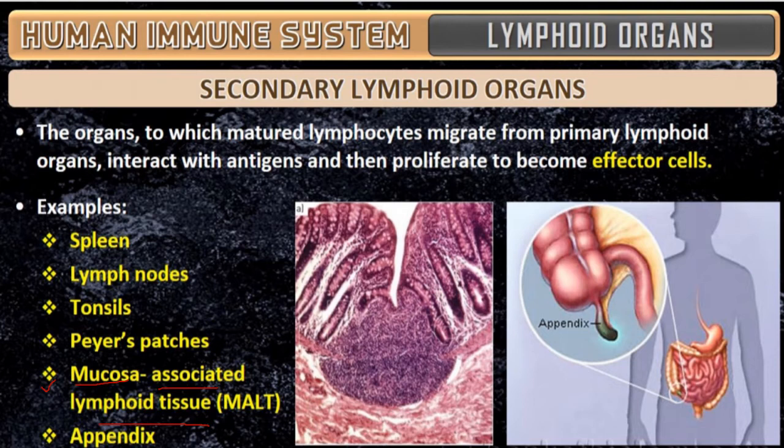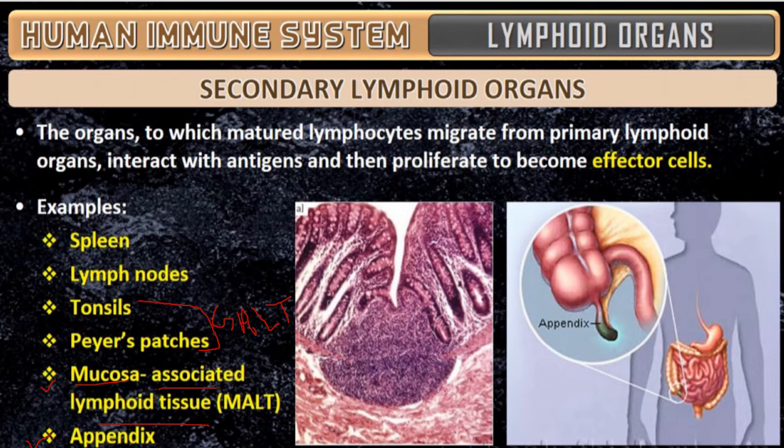When we consider tonsils, Peyer's patch, and appendix in mammals, usually they are called GALT, that is gut associated lymphoid tissue. So these three we consider as GALT.